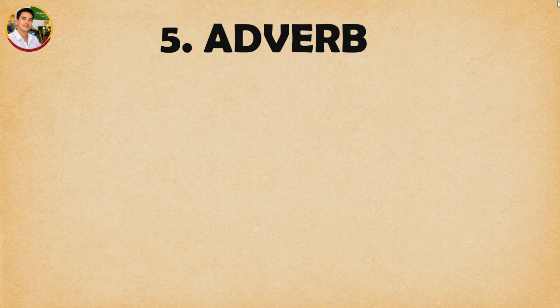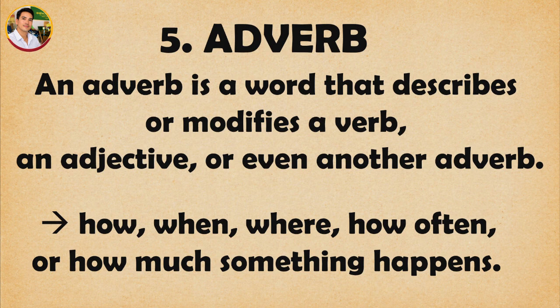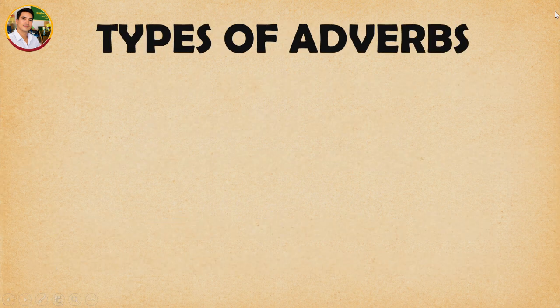Let us move to the next lesson, everyone. What is an adverb? An adverb is a word that describes or modifies a verb, an adjective, or even another adverb. It gives us more information about how, when, where, how often, or how much something happens. Alright? So let us look at the types of adverbs.